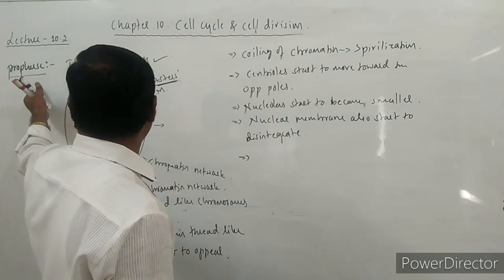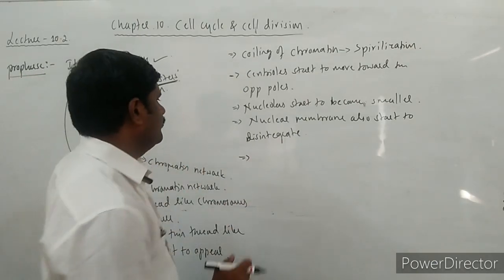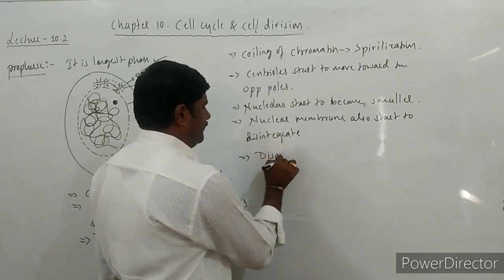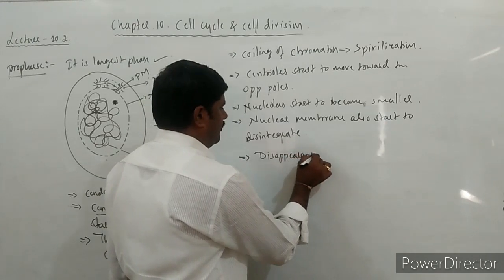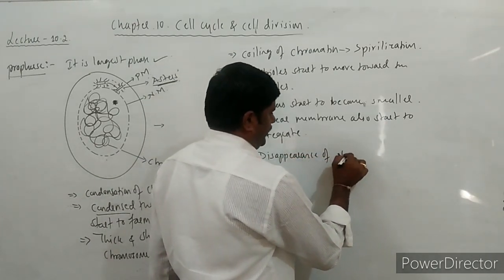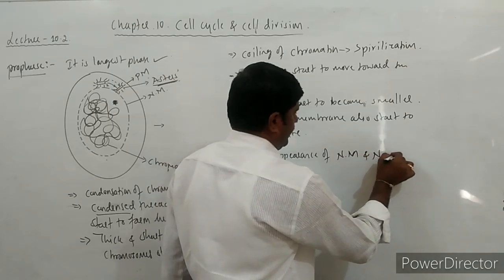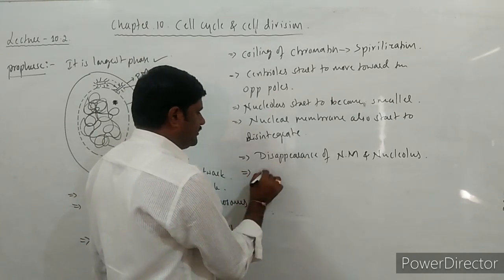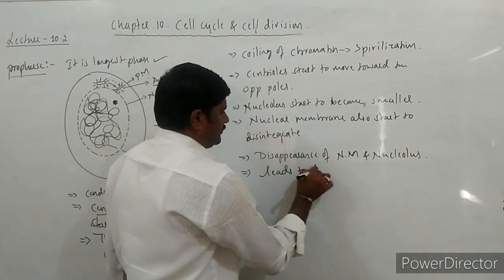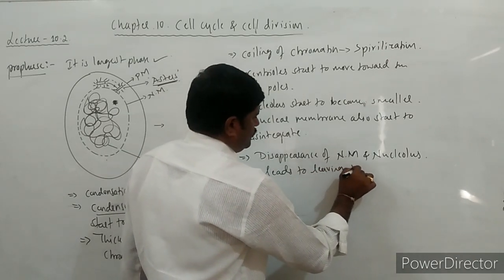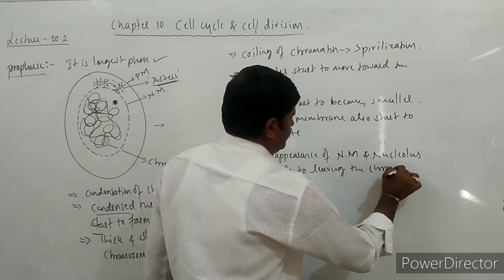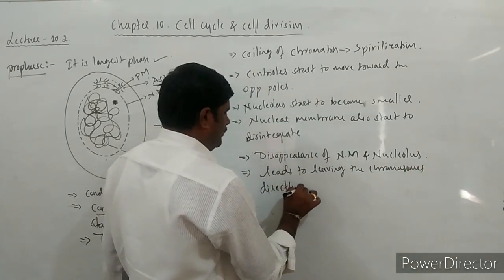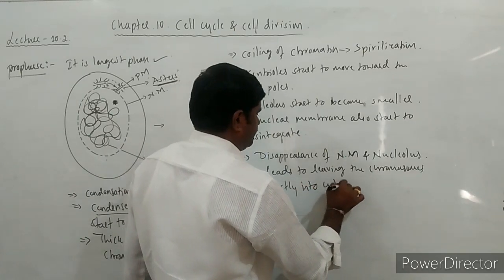This is prophase, initially. In post-prophase, what happens? Disappearance of the nuclear membrane and nucleolus takes place. This leads to leaving the chromosomes directly into the cytoplasm.